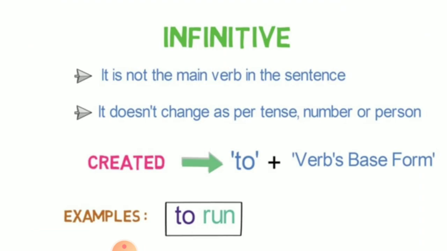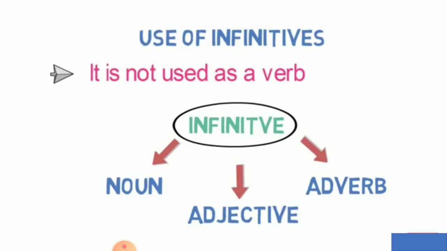So, as I have told you, in this video we will study about the infinitives. What are infinitives? They are not the main verbs in the sentence. They don't change as per the tense, number, or person. And the rule is to plus V1. V1 means verb base form. For example, to run. Now, as we go further, how are infinitives used? It is not used as a verb, rather, it is used as a noun, adjective, and adverb.